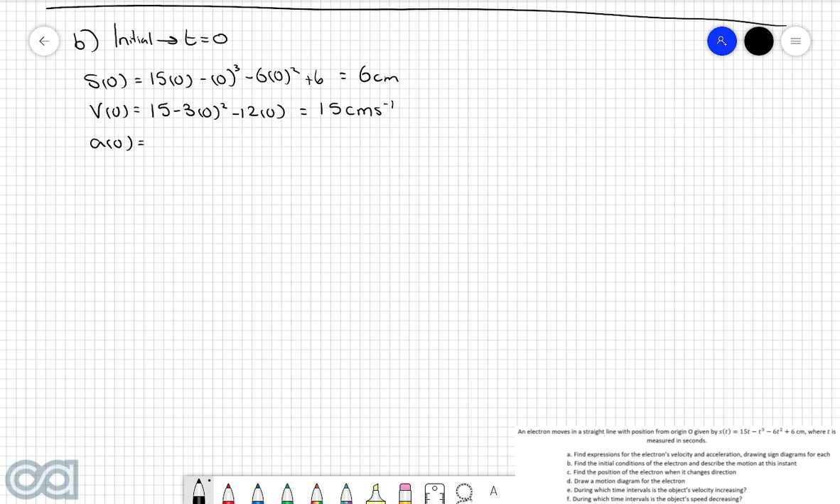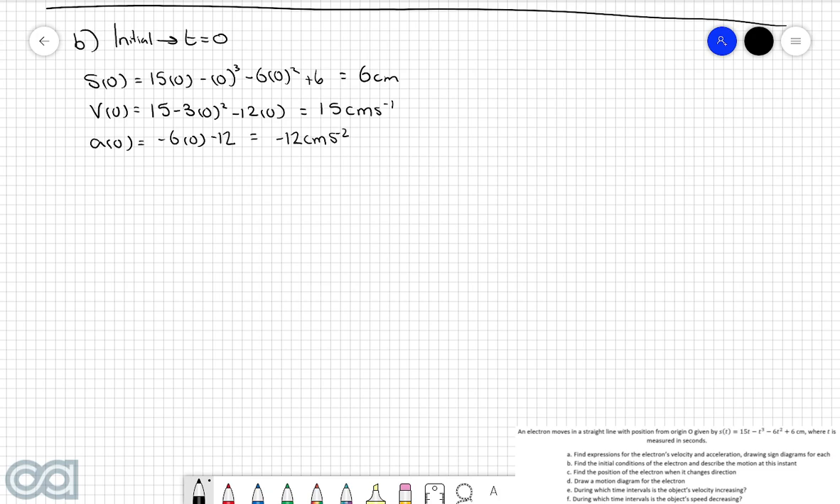And then finally, a of 0, by substituting t is equal to 0 into the acceleration function from part A, we get -6 lots of 0 take 12, which is equal to -12 centimeters per second squared. So before we write our answer as a nice final sentence, let's analyze what each of these three quantities actually mean. So our initial displacement is 6 centimeters, which means that initially the electron is positioned 6 centimeters to the right of the origin. Our initial velocity is 15 centimeters per second, which means that initially the electron is moving to the right with a speed of 15 centimeters per second.